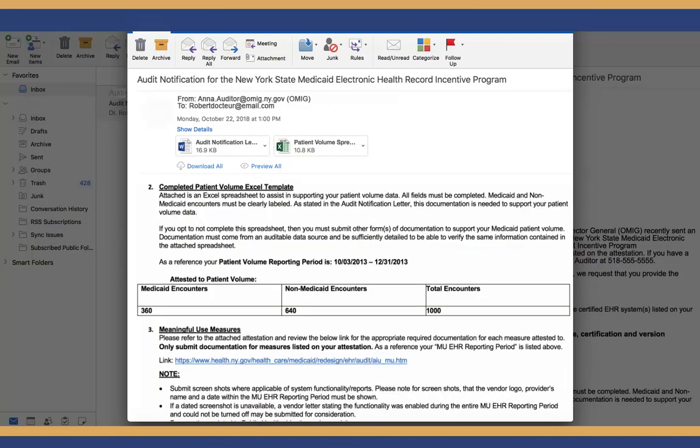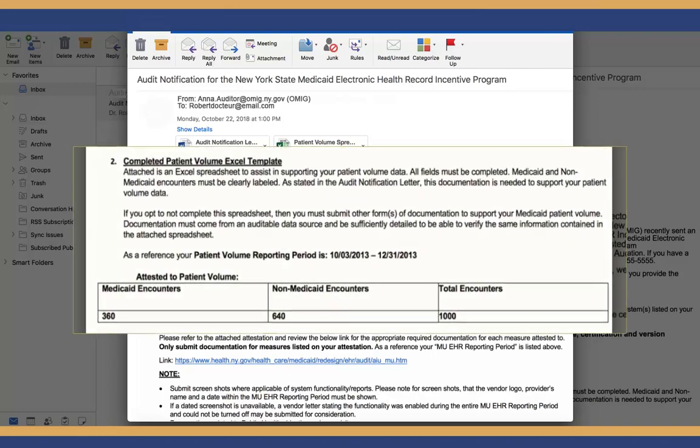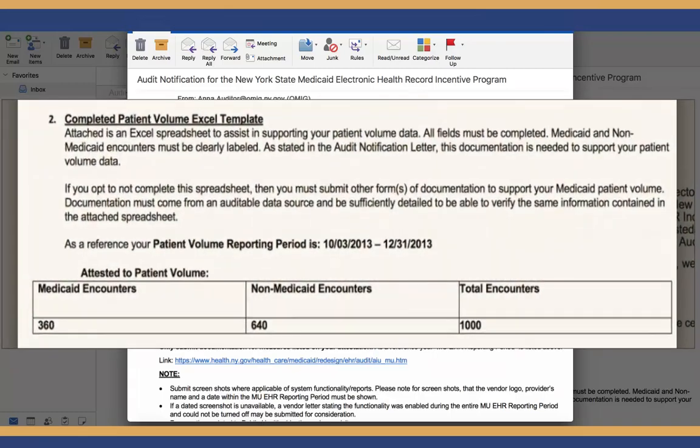The next requirement is a completed patient volume Excel spreadsheet template. A copy of the patient volume spreadsheet template is attached to the audit notification email. You're requested to complete the spreadsheet and return an electronic copy to the auditor. The patient volume spreadsheet template must include all unique encounters that took place during the patient volume reporting period. For your reference, the email will note the provider's patient volume reporting period, number of Medicaid encounters, non-Medicaid encounters, and total encounters that the provider attested to.